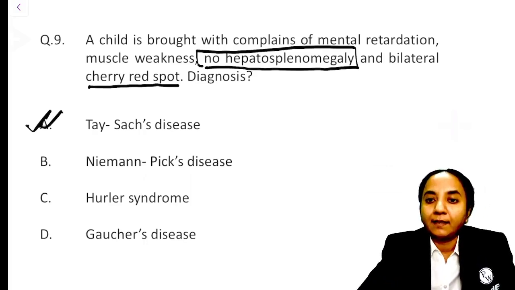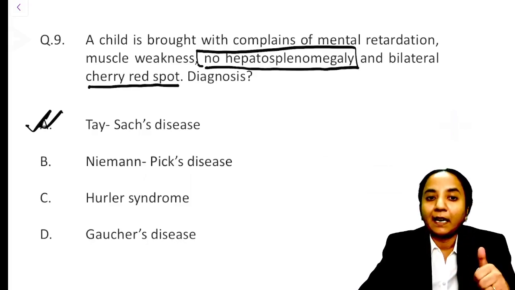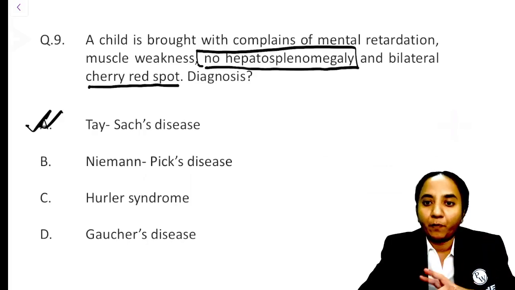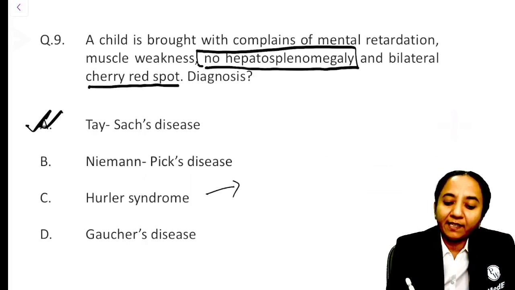Because Tay-Sachs disease is one where you don't have hepatosplenomegaly. In the others, that is Niemann-Pick's disease, Hurler's disease, Gaucher's disease, in all of them, hepatosplenomegaly is going to be present, right? And also in Hurler, we tend to have a hazy cornea.